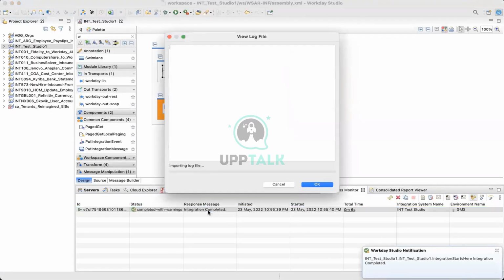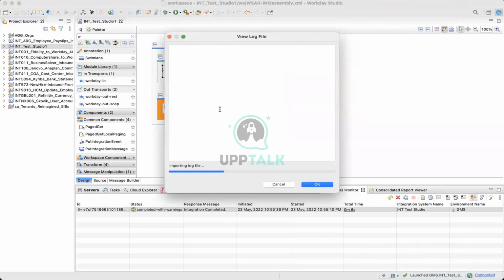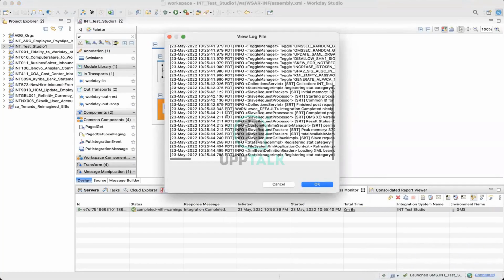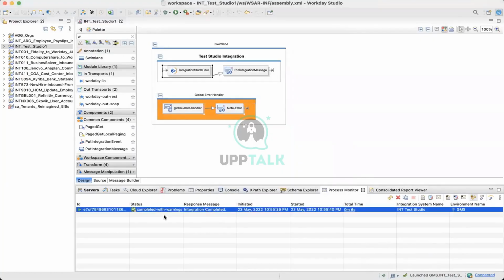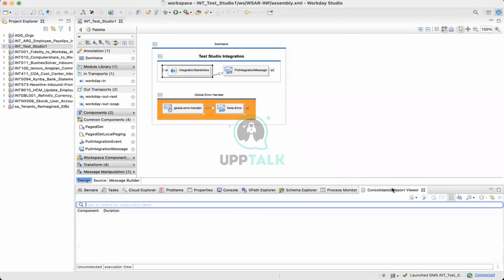Now, if you double click on it, it will open up a log of what happened. Integration completed with warning, that's the status. This consolidated report viewer will show the load from workspace.